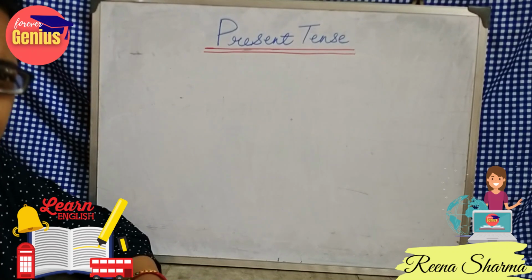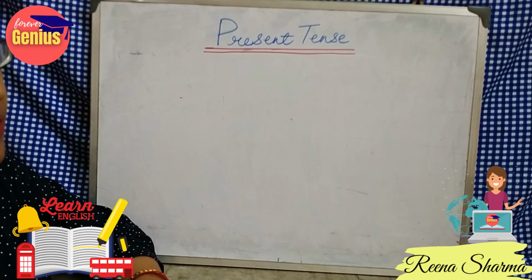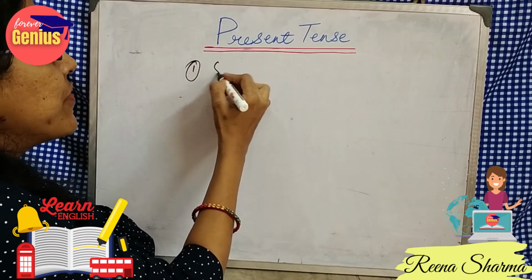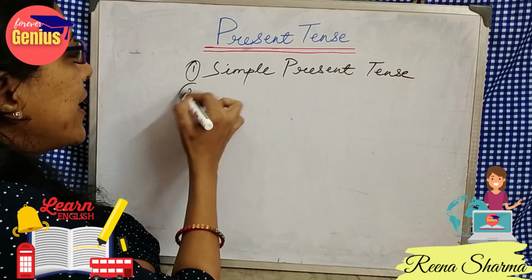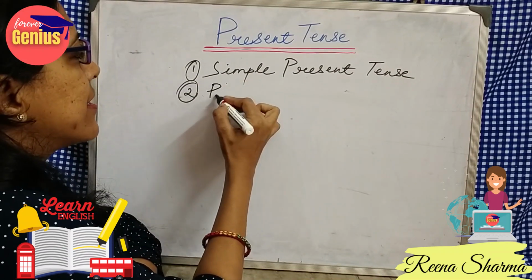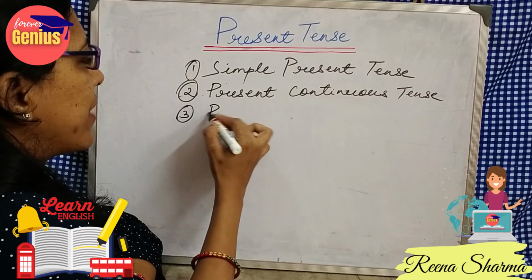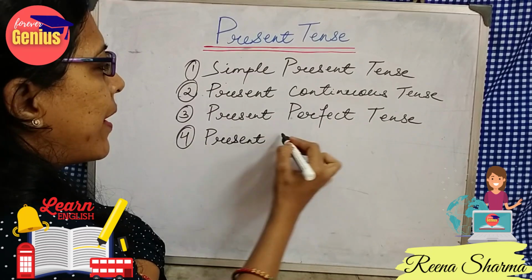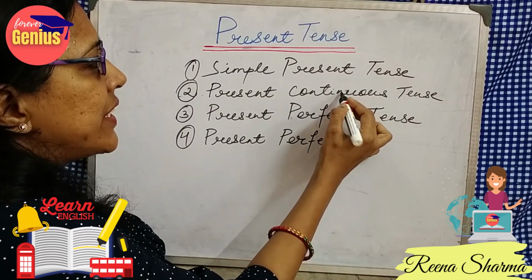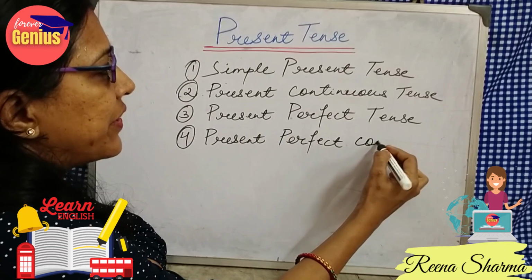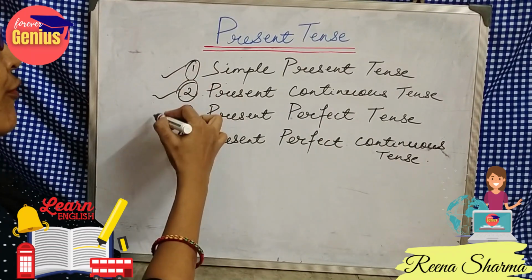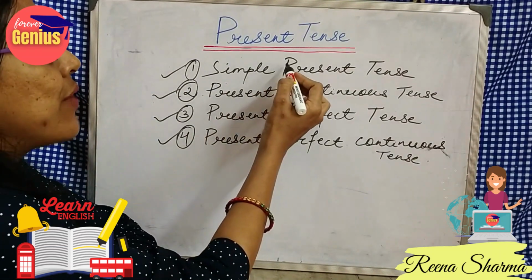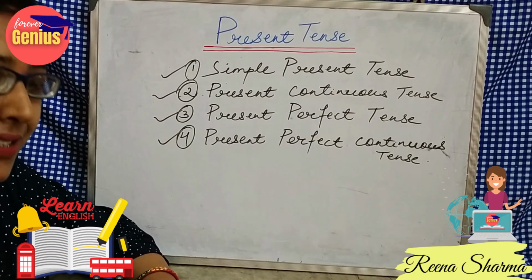So basically, there are only 4 forms of verbs. It is categorized into only 4 groups. First is simple present tense. Second is present continuous tense. Third is present perfect tense. And our fourth category is a combination of these two, present perfect continuous tense. So these are the 4 varieties of tenses which we are about to do today, and we will also understand them with certain groups of examples.